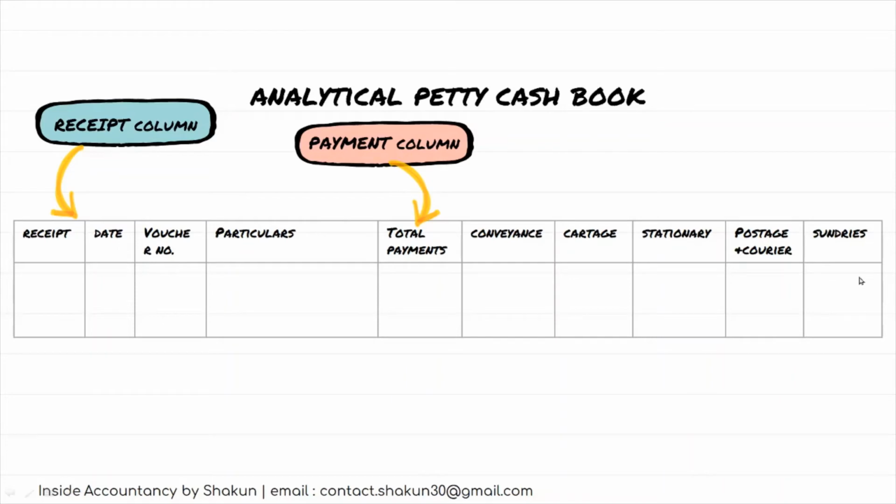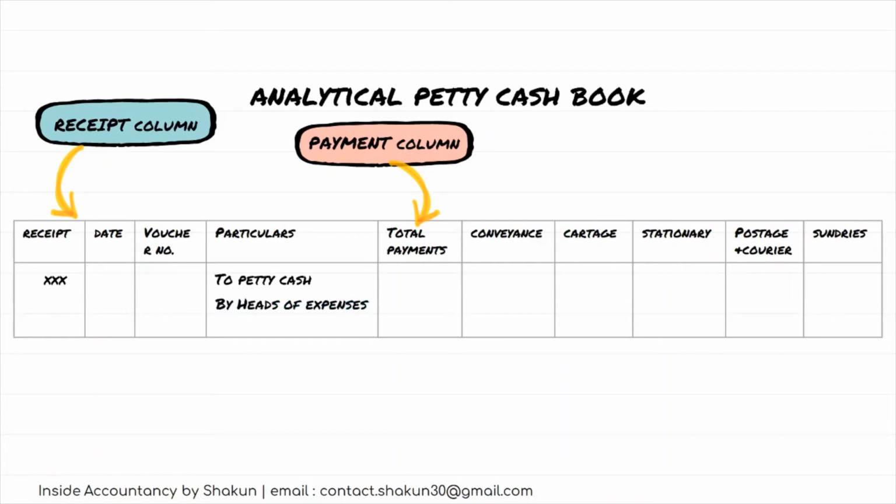When petty expenses are recorded on the right side under the total payments column, the same amount is also recorded under the different expenses. Let's understand this. Suppose the amount that you have received from the cash book as petty cash, you write it under the particulars column, but since it is received, the amount is recorded on the left hand side under the receipt column.